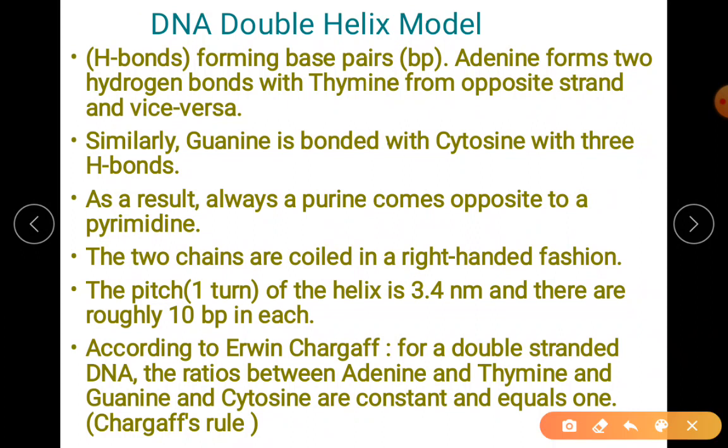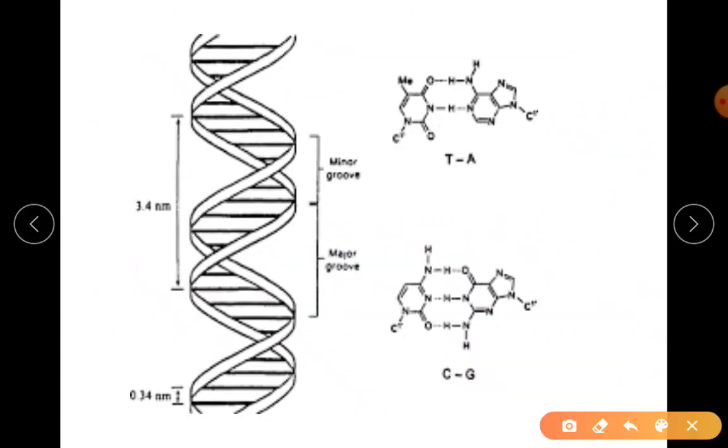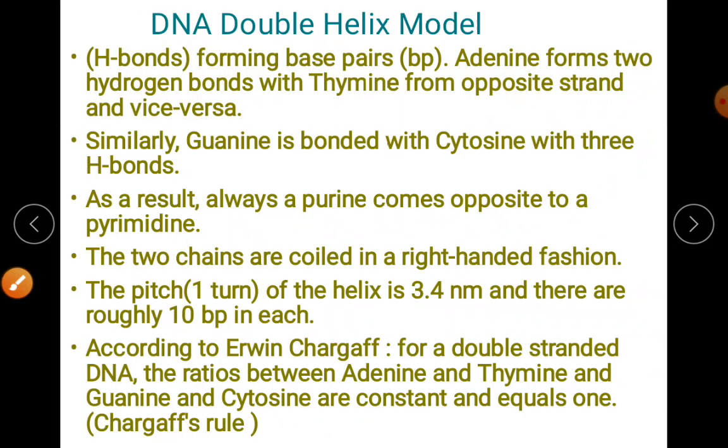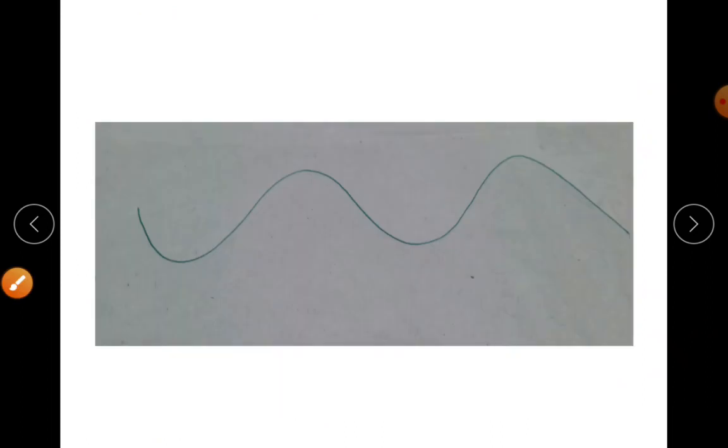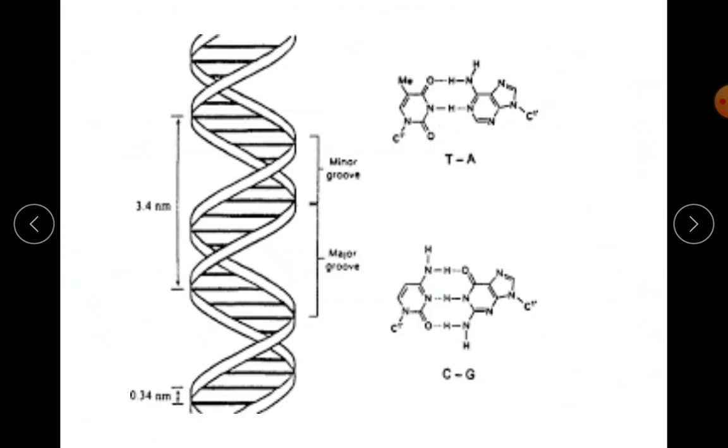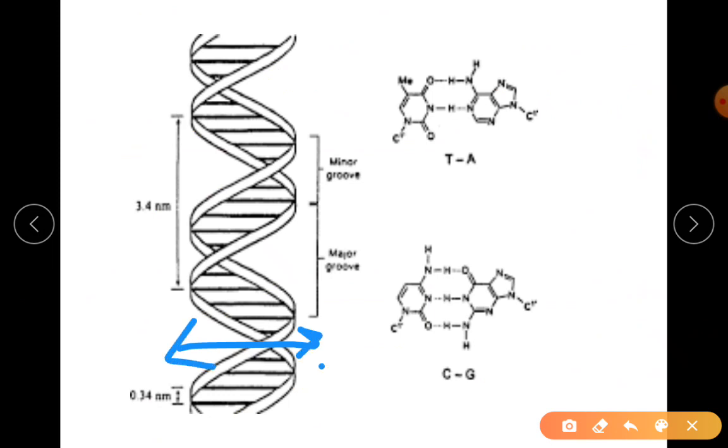Then there is your one pitch, which I said is one turn. One turn, so it goes one round and comes back. This is called one turn. It is one pitch consisting of 10 base pairs. Length I said before, 3.4 nanometer. Then there is your diameter also. When we say diameter, it is 2 nanometer.